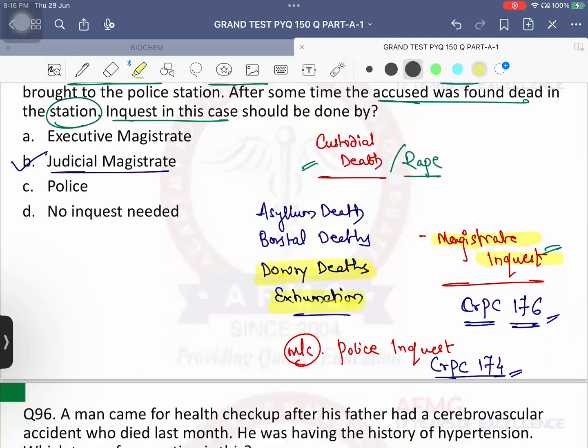Dowry deaths and exhumation mainly. They will carry out inquest mainly in dowry deaths and exhumation. यहाँ पे executive magistrate will be preferred. But in cases of custodial death, custodial rapes usually, in this definitely the judicial magistrate will be preferred. Okay, no issues with this.